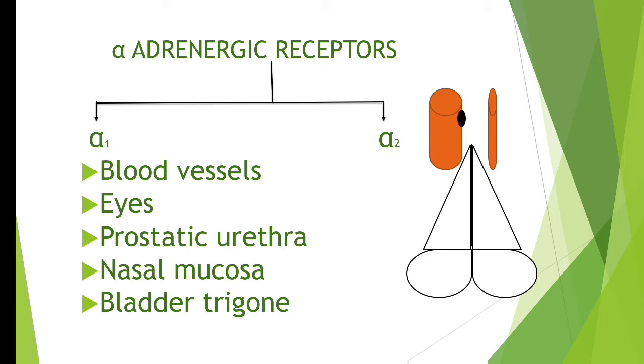So alpha adrenergic agonist agents are widely used in the problem of nasal congestion. Nasal congestion means the nose will be filled with mucus. So we need to decongest, we need to remove that mucus. In that case we can use an alpha adrenergic agonist. Remember, I am stressing on agonist. Adrenergic agonist agents can be used for the treatment of nasal congestion.